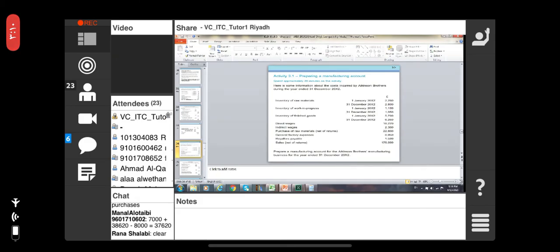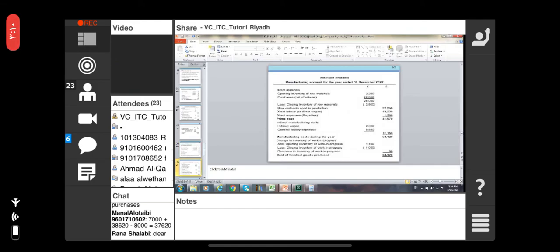Direct wages 18,220. Indirect wages 2,300. Purchase of raw materials 22,800. General factory expenses 8,850. Royalties payable 1,500. Sales 175,000. Here, what is the requirement? Prepare a manufacturing account for Atkinson Brothers manufacturing business for the year ended 31st December. Here we are only going to make the manufacturing account, no gross profit.